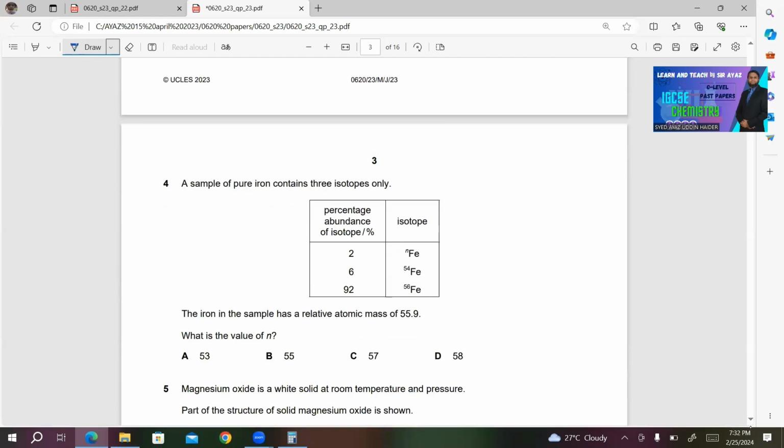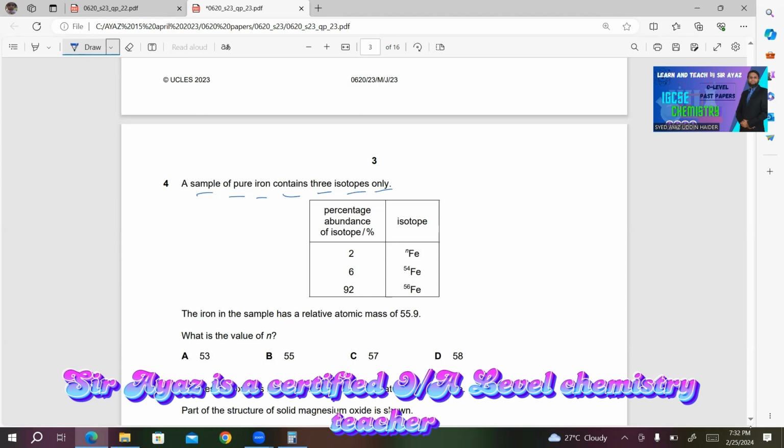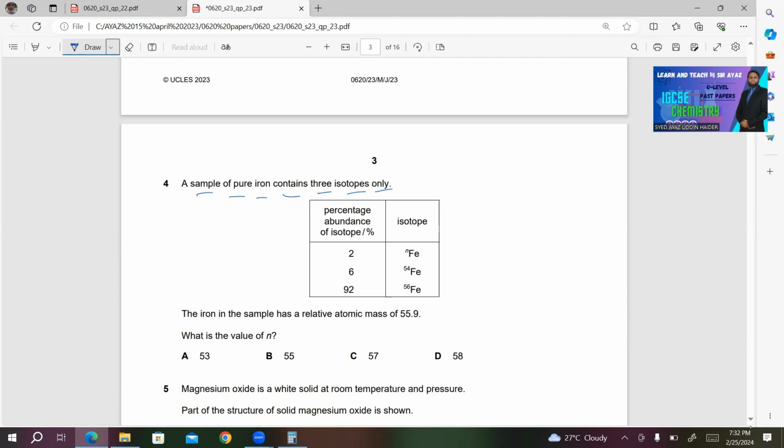Number 4, a sample of pure iron contains 3 isotopes only. We have percentage abundance of isotope and the isotopes. We have isotope Fe(N), Fe54, Fe56. The iron in the sample has a relative atomic mass of 55.9. What is the value of N?